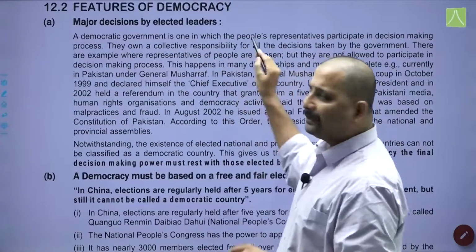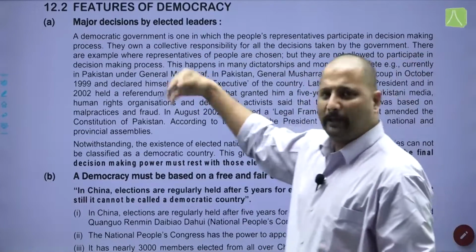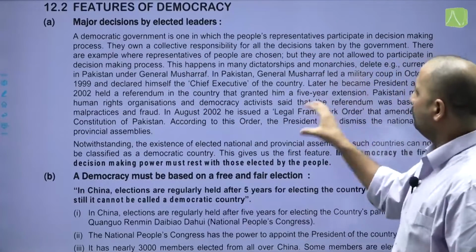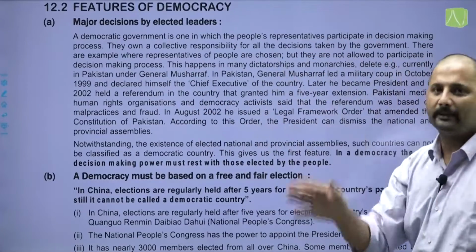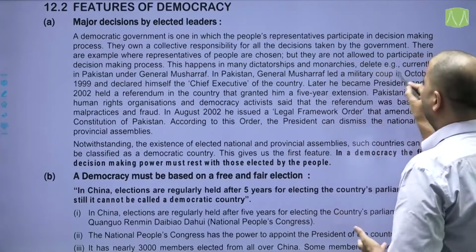They own a collective responsibility for all decisions taken by the government. There are examples where representatives of the people are chosen, but they are not allowed to participate in the decision making process. This happens in many dictatorships and monarchies.